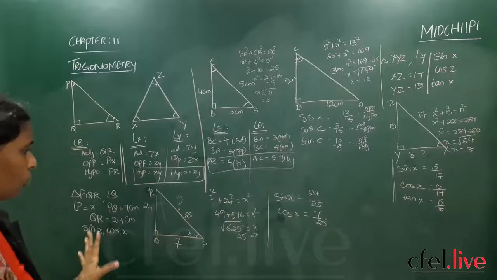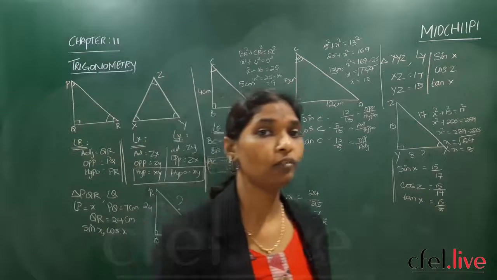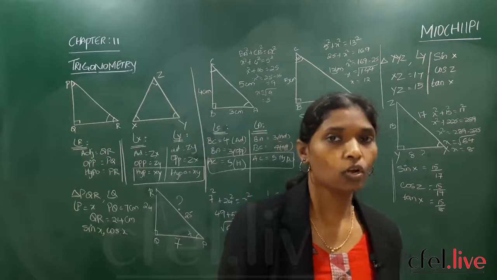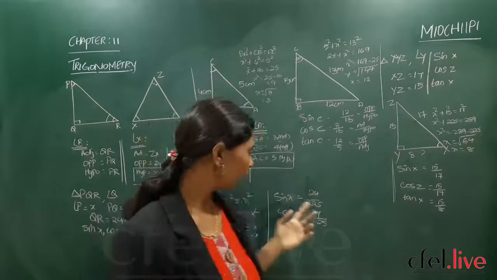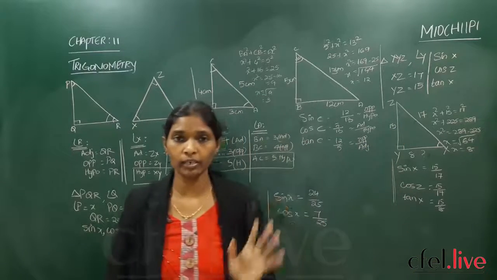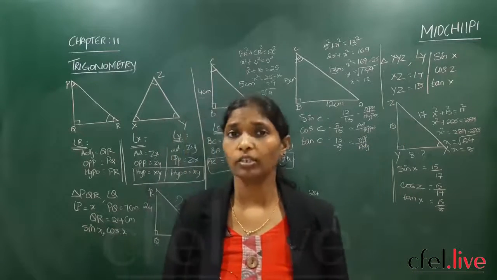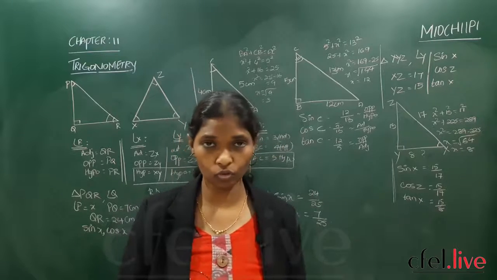Got it? So in this way you have to check the angle where you are standing, and check the ratio which one you are going through. Along with that you have to check that all three side values are available. If three sides of the right angle triangle are not available, then find them from the Pythagoras theorem, that is x square plus y square is equal to z square.